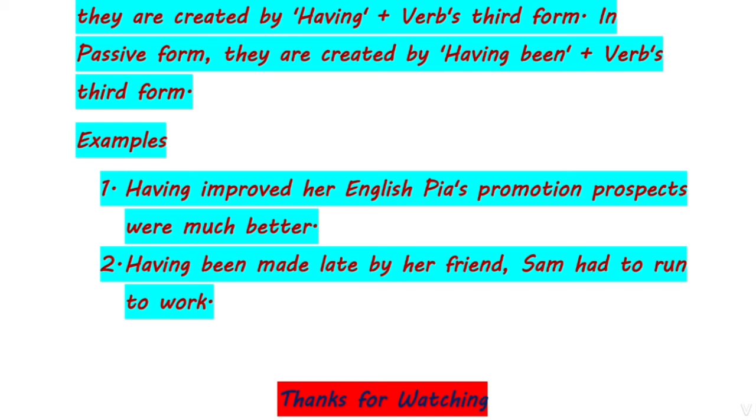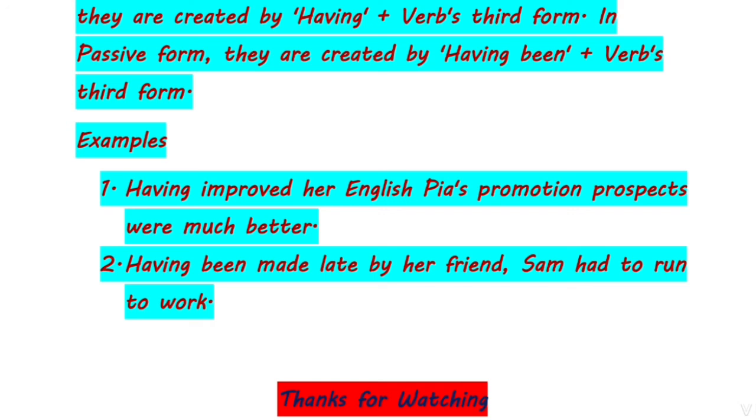In this sentence, having improved is a perfect participle, and it is playing the role of an active form. And in the second, having been made late by her friend, Sam had to run to work. Here we are using the word been: when we add having plus been, then plus the third form of the verb, we make a perfect participle in a passive form.